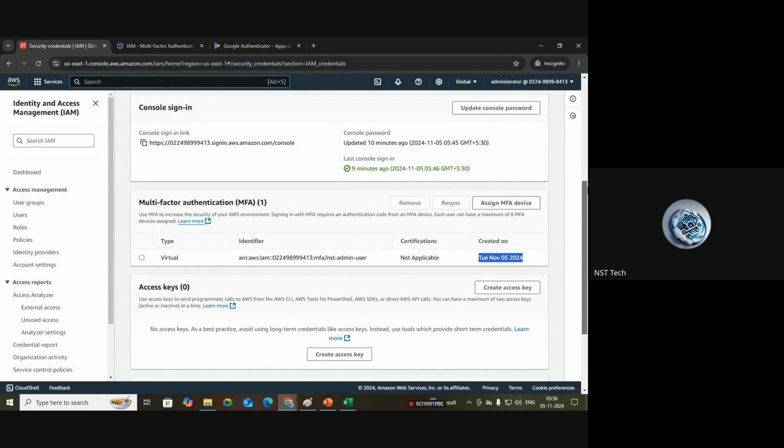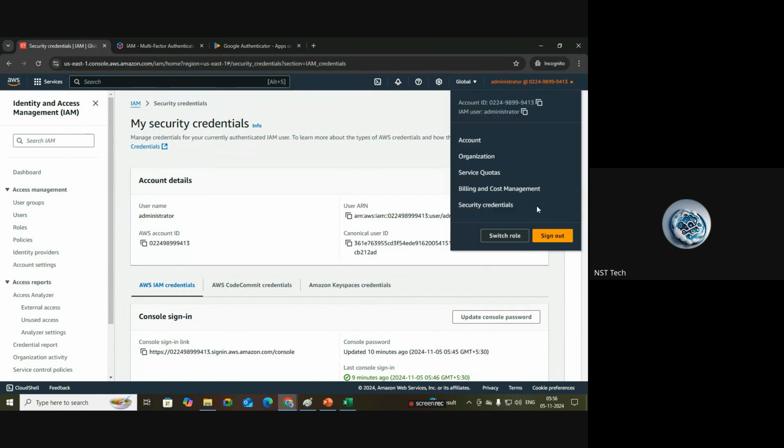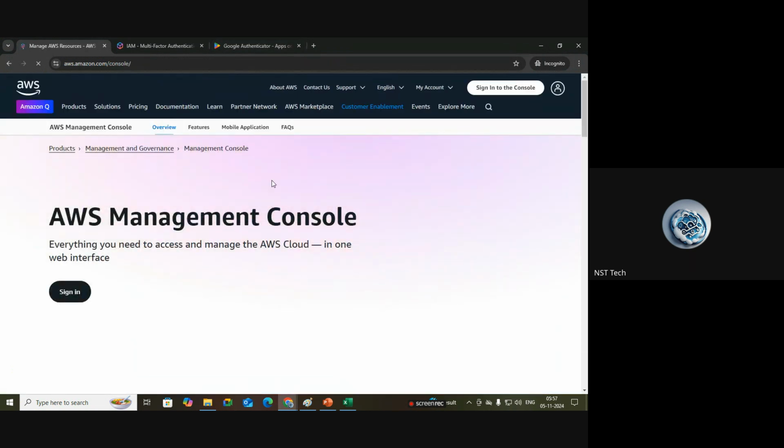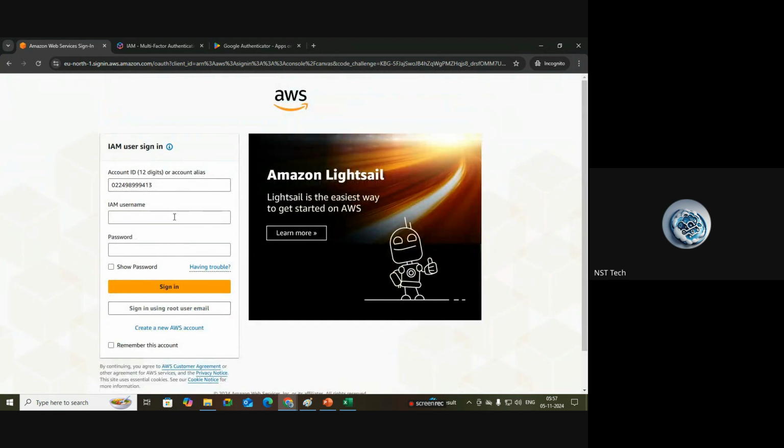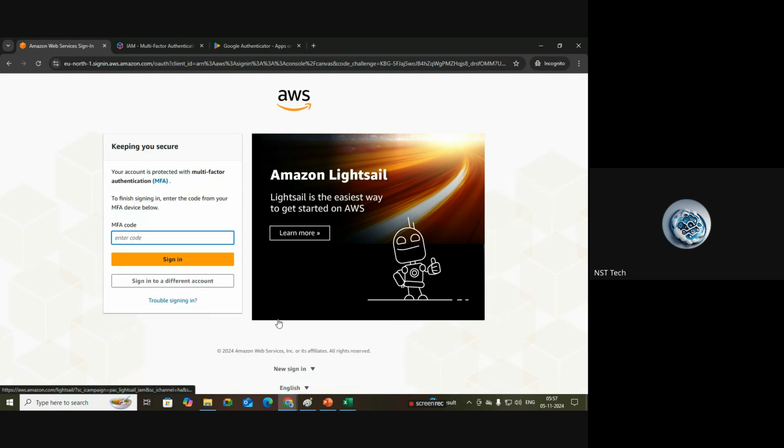So let us now try to log into this account one more time by logging out. Just let me sign out. Okay, so I'm trying to sign into the console one more time using the same credentials, the admin account. What is the username? Administrator, right? And the password is admin thread 1234. Now you all know my username and my password, so you can also log into my account. You even know the account ID here. Yes, I'm clicking on sign in. Let's see what happened. See, it is asking me to enter the MFA code.